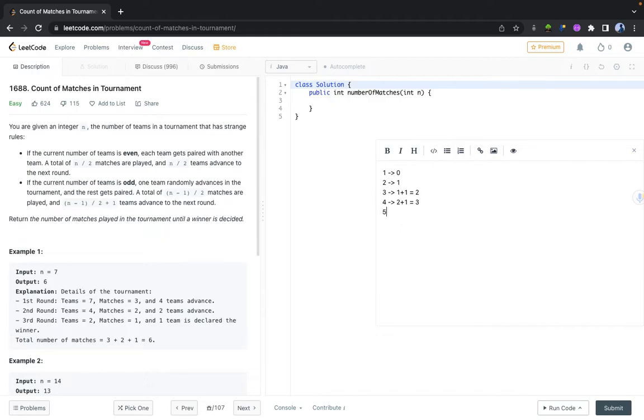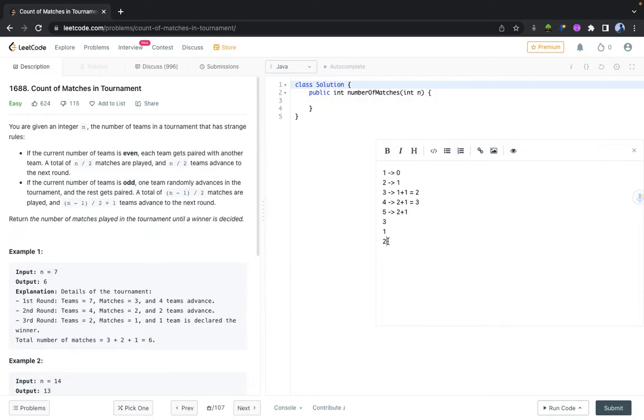Now let's say teams are five. One team has qualified for the next round. Four teams are remaining. In those four teams, how many matches can be played? Two matches can be played. If two matches have been played, two teams will qualify and two will be knocked out. So now the total number of teams is 2 plus 1, that is 3. Three teams are remaining. In three teams also, again one team will be qualified, and two teams are there. In those two teams, how many matches can be played? One team will be qualified and one will be knocked out.